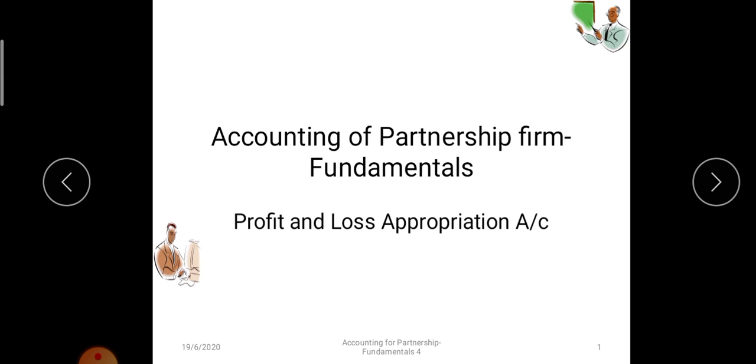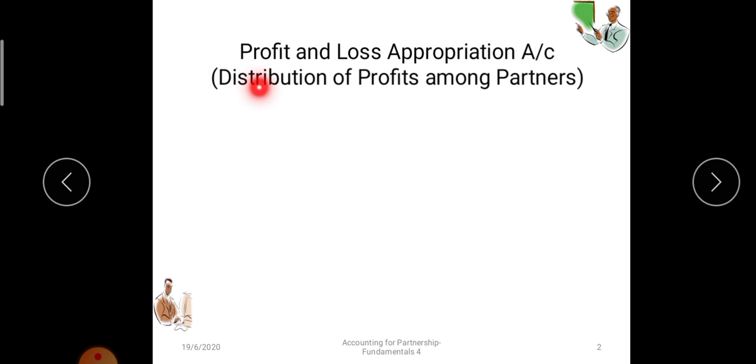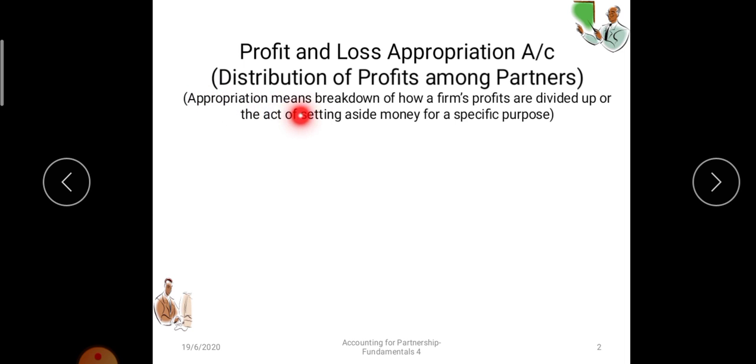P&L appropriation account is prepared to show the distribution of profit among the partners according to the partnership deed. We will prepare this account to show the distribution of profit among the partners. Now, appropriation: how many of you know the meaning of this word? Appropriation means a breakdown of how a firm's profit is divided up among the partners as per the partnership deed.